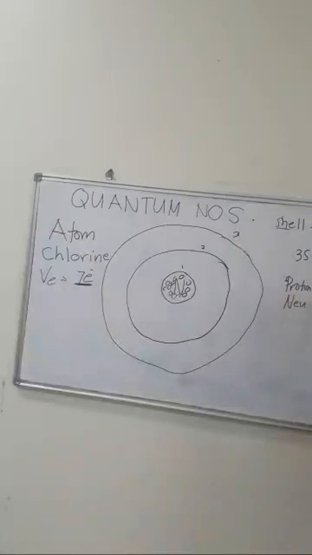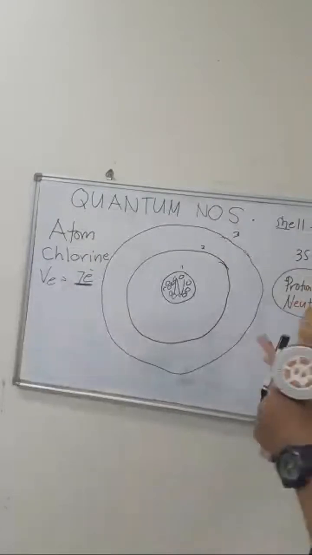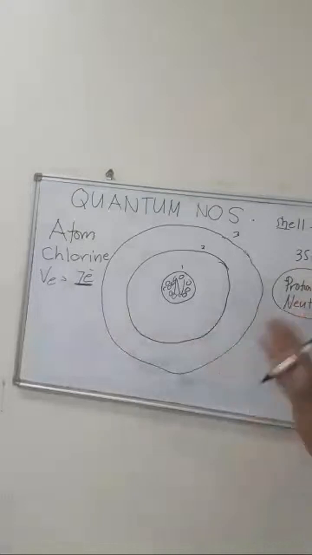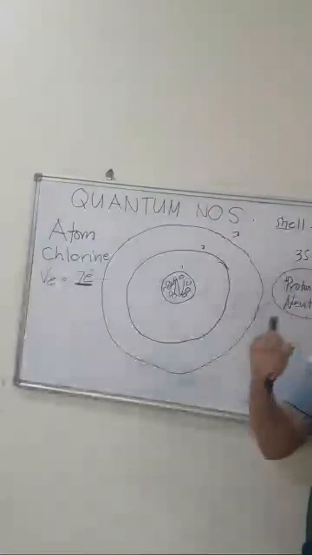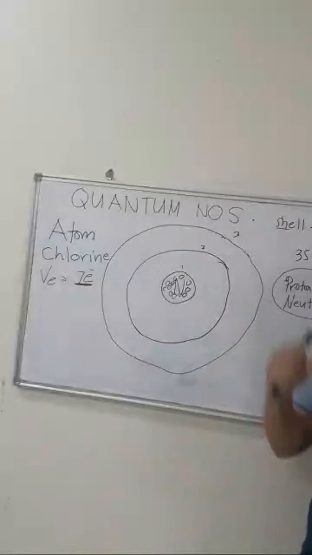These are more important. So protons and neutrons are banded together, and the main reason is that their masses are very closely related to each other.